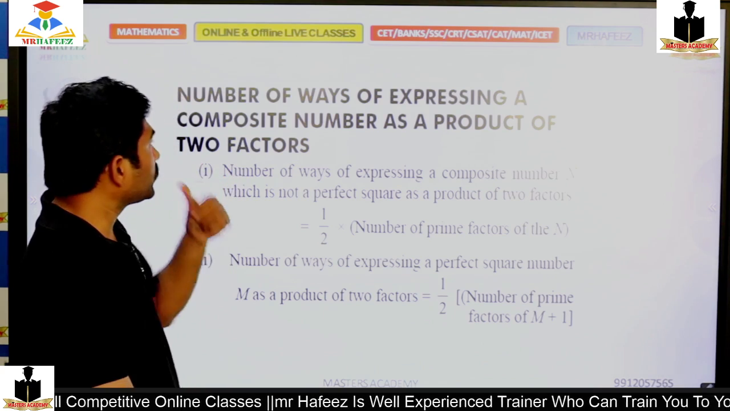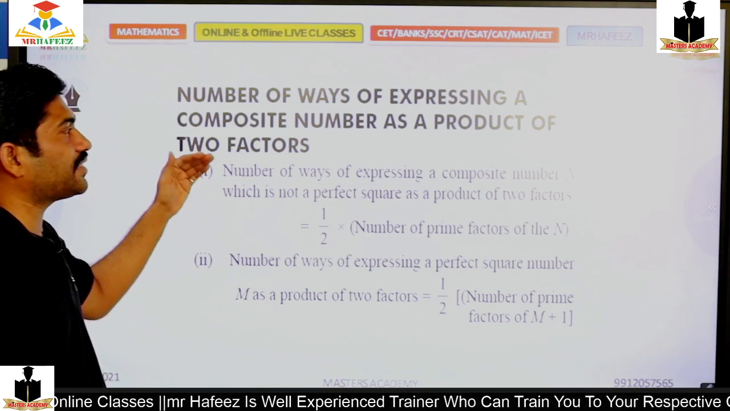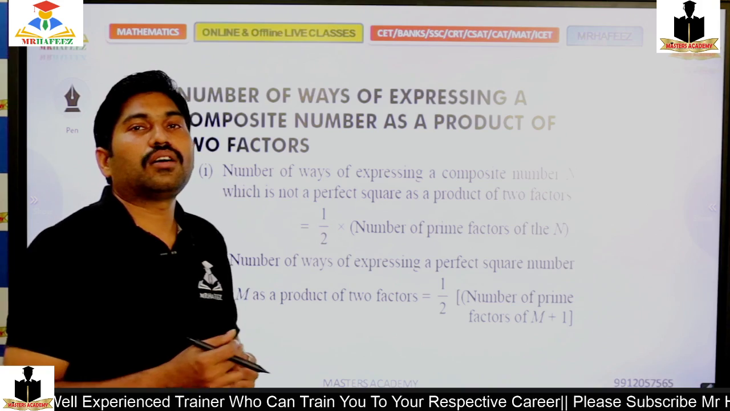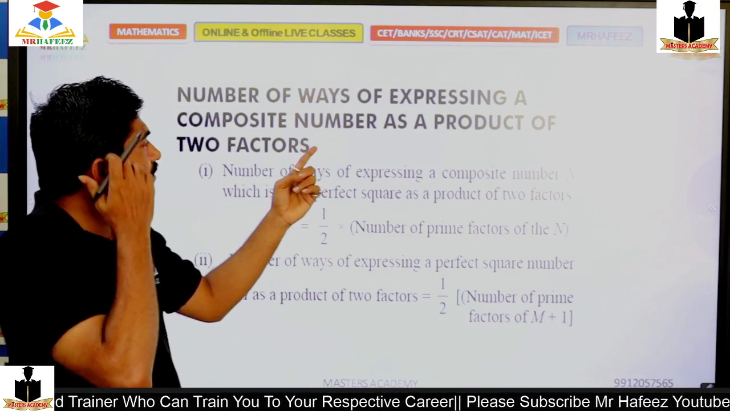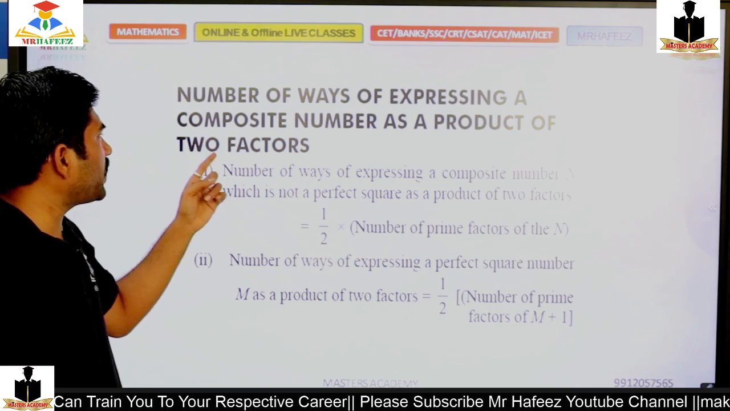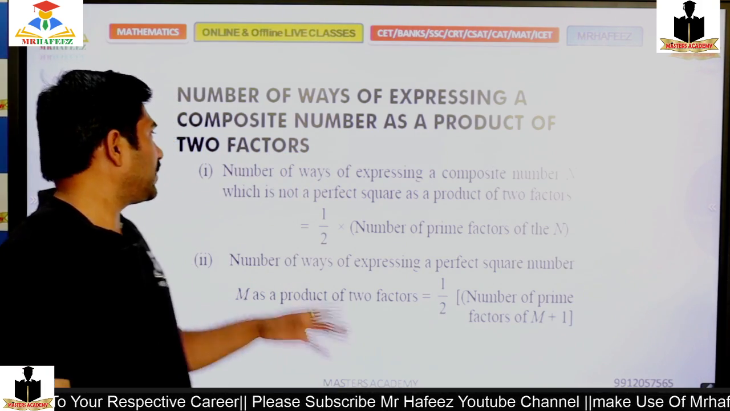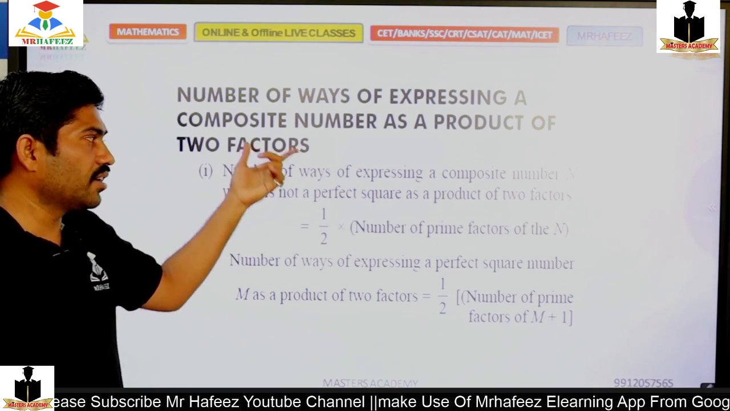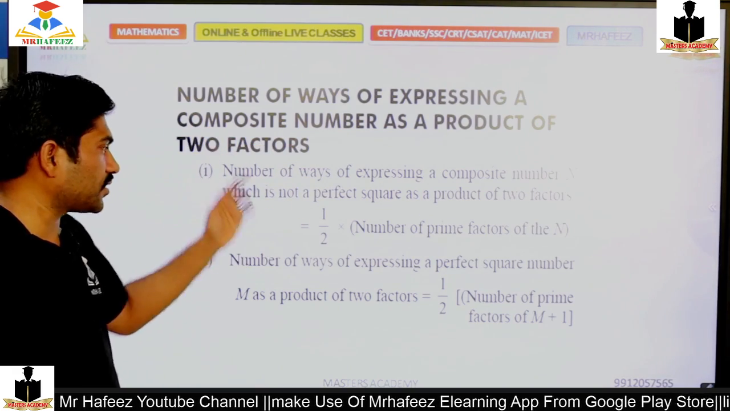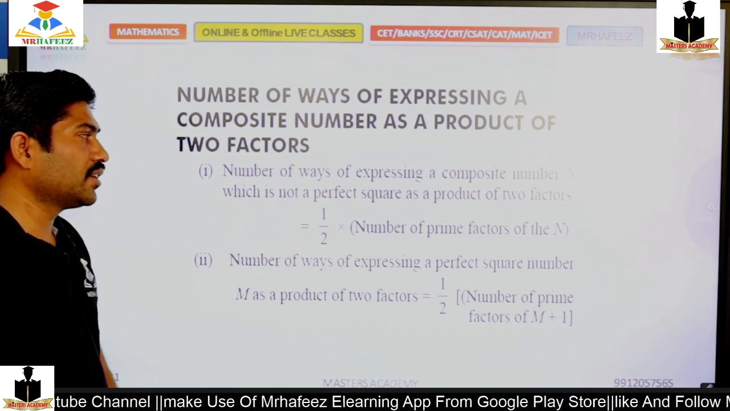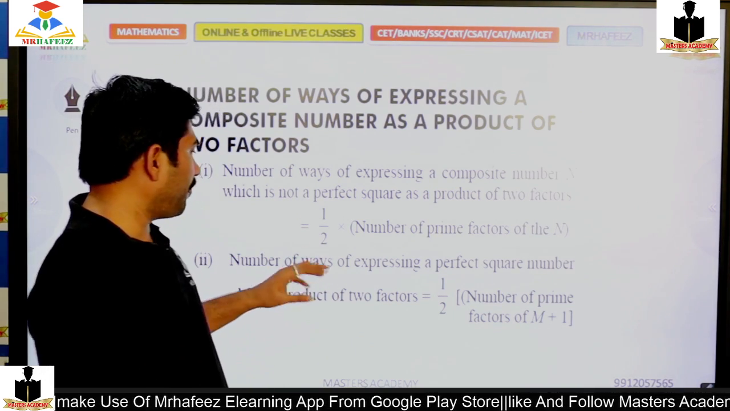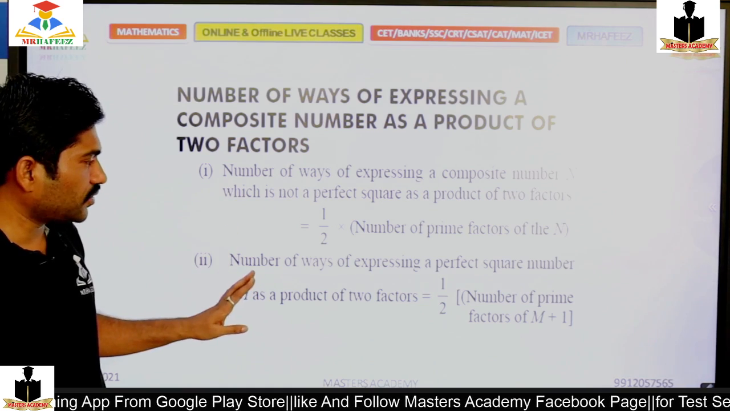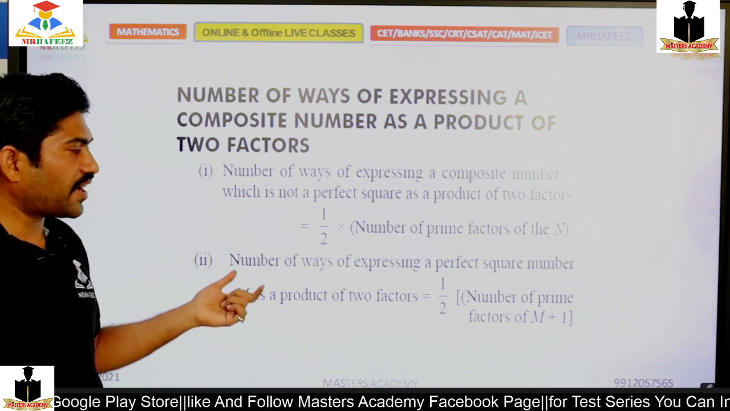Moving to the next one. Number of ways of expressing a composite number as a product of two factors. In how many ways, that means number of factors, right? The number of ways of expressing a composite number n, which is not a perfect square, as a product of two factors is half the number of factors of n. For a perfect square, it is half of the number of factors plus 1.